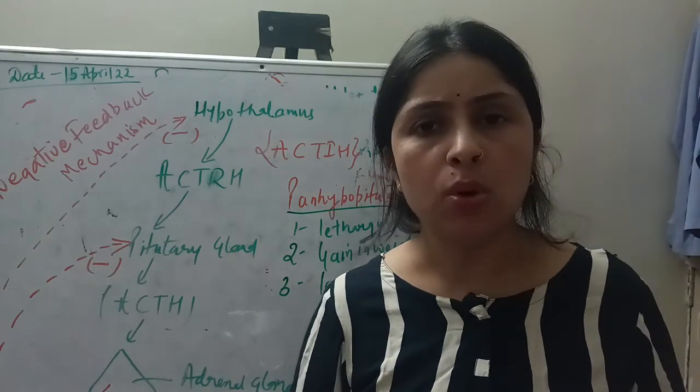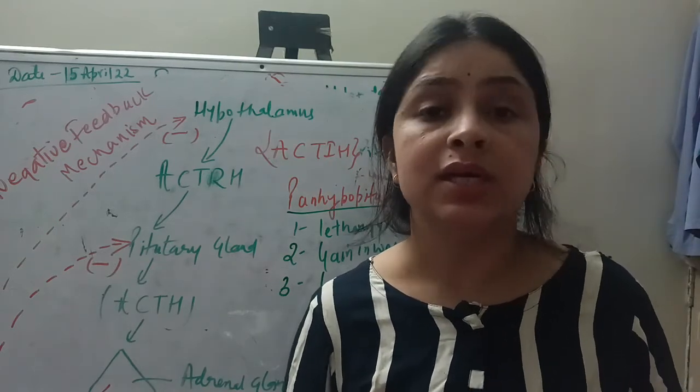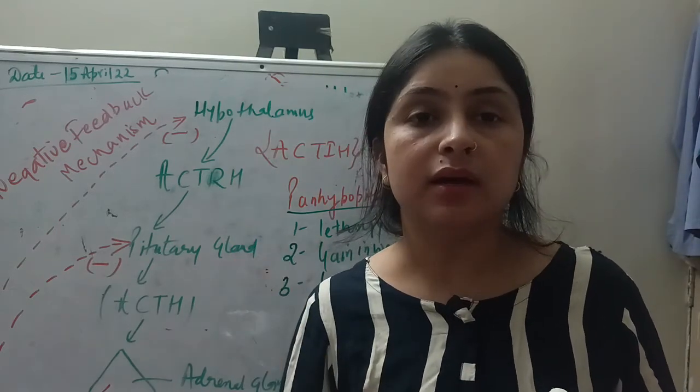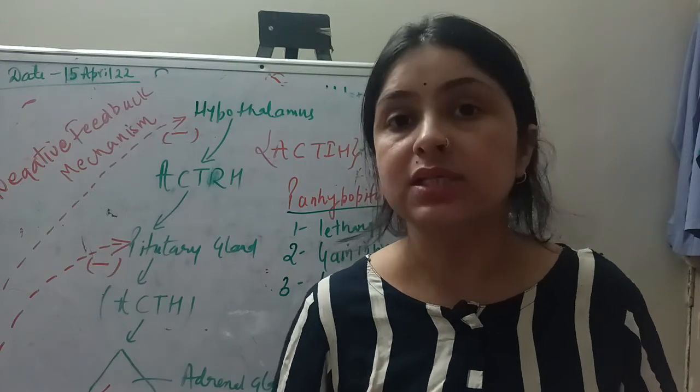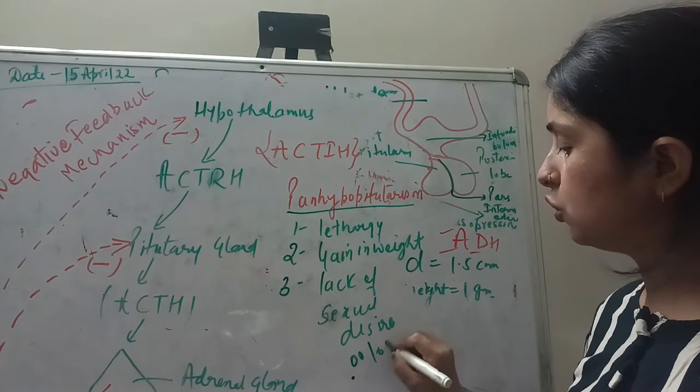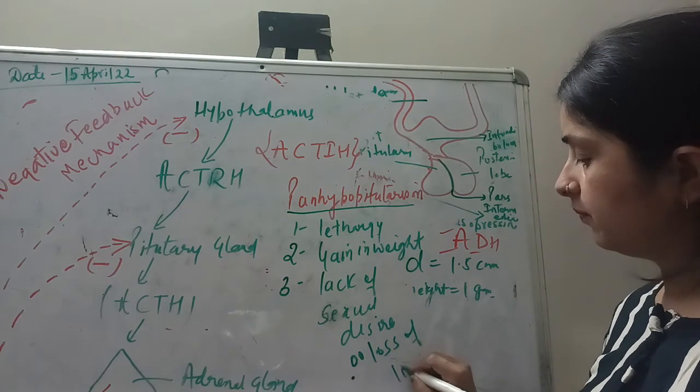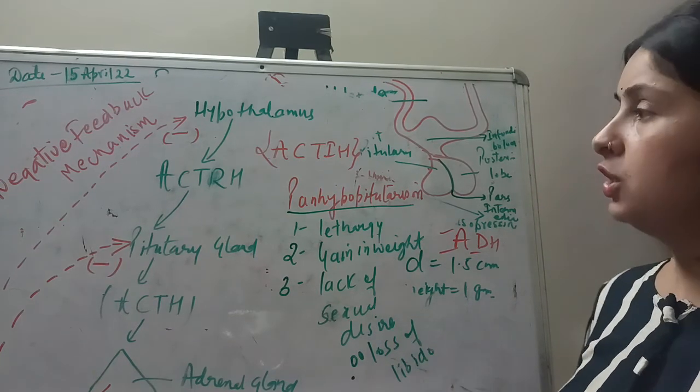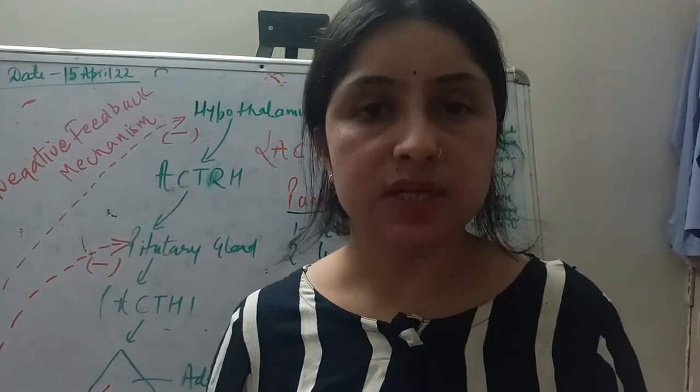So when there is no secretion of FSH and LH, there will be a reduction in sexual desire, or there will be loss of libido. This condition is also called loss of libido.